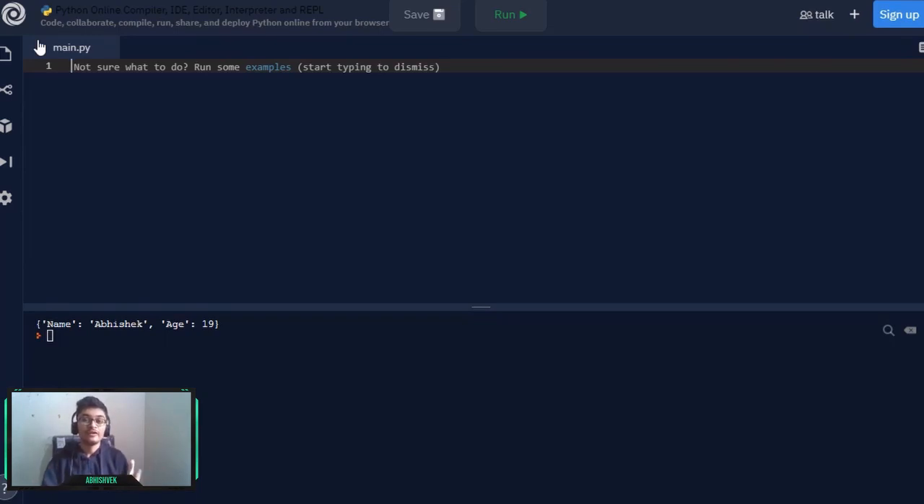Now if you want your data type to be unindexed and unordered, you can use sets, and if you want your collection to be unchangeable, you can use tuple, and if you want your data type to be changeable and ordered, you can use list, and for assigning key value pairs, you can use dictionary. So these were all the data types that we will be using in our further Python tutorials.